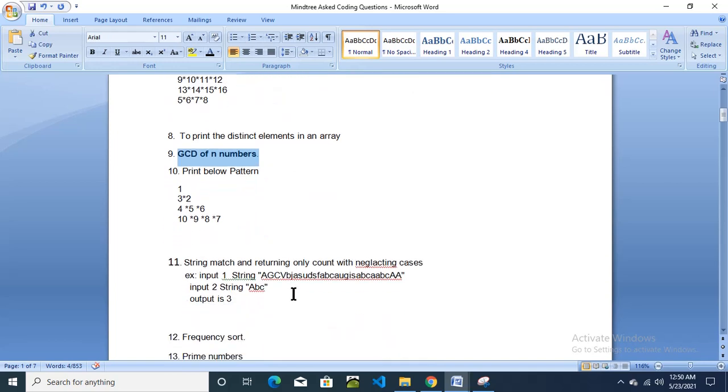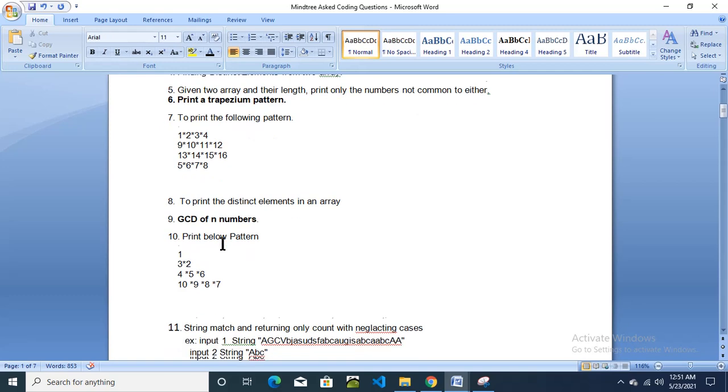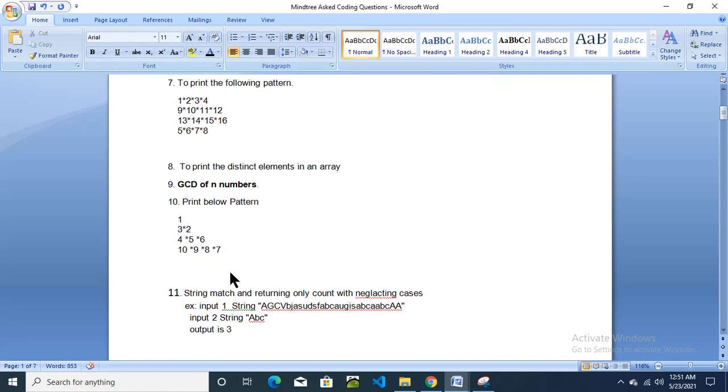I will show you below how many times this question was asked to different candidates. Like this, print a trapezium pattern, and the same with GCD of n numbers. This question was also asked multiple times. I am making the questions that were asked multiple times bold, so that you can give priority to these questions first and try other questions next. Then again print below pattern. You can see the pattern.